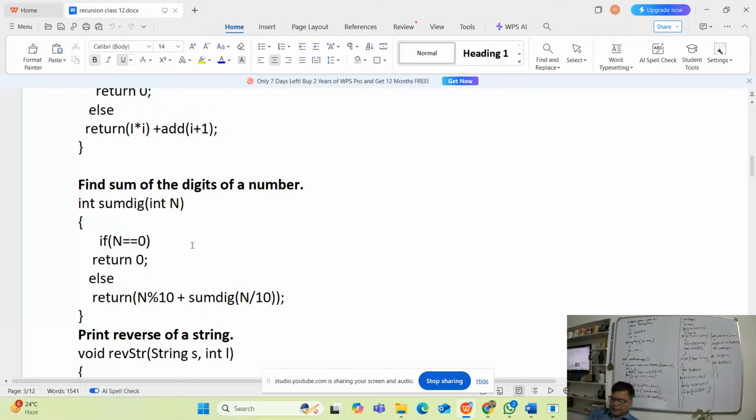For example, again, if you have a function using recursion, find the sum of the digits of a number.